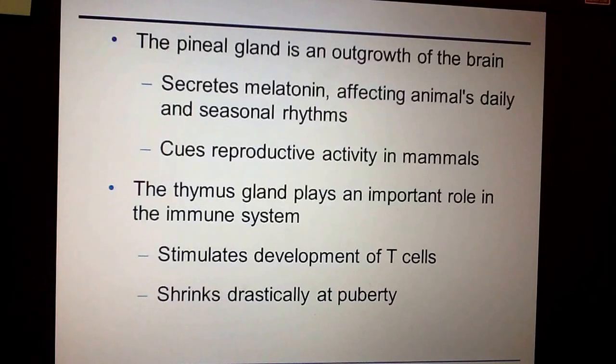Now, one of the glands that is not specific to the brain region is the thymus gland, but I want to talk about it right now. The thymus gland is what produces the T cells that are found in our immune system. And the thing that's interesting about a thymus is that it gets drastically smaller after an individual has hit puberty. And it's not because it doesn't produce T cells anymore, it's simply that it produces less of them because by then we've been exposed to many of our pathogens.